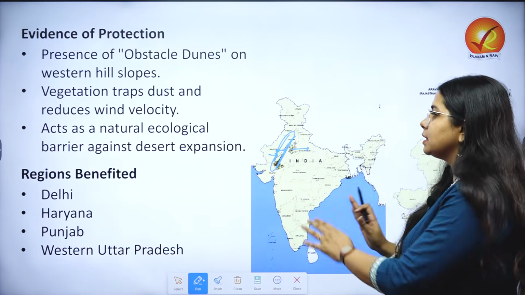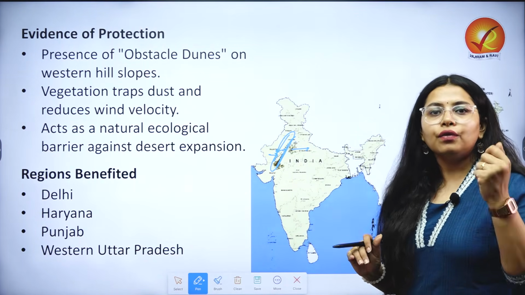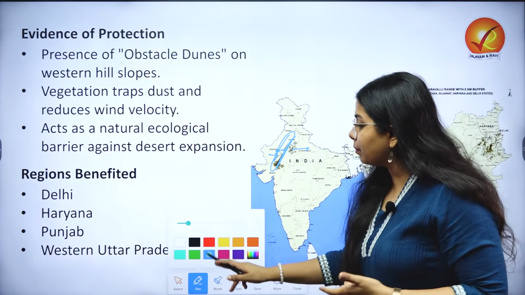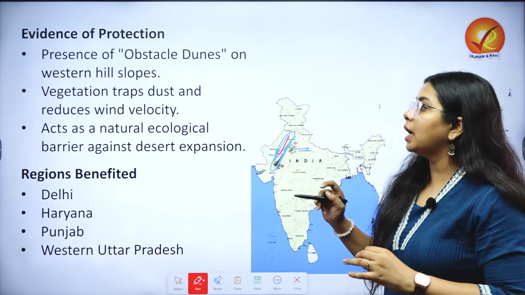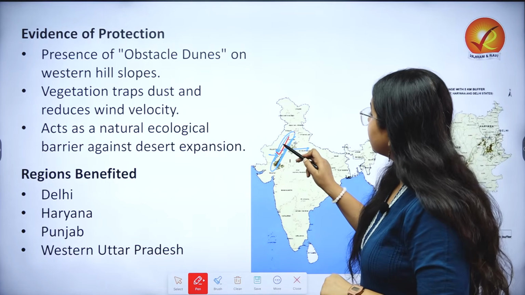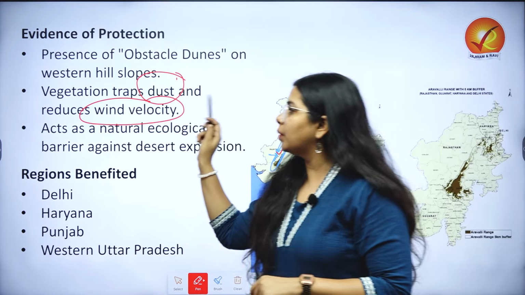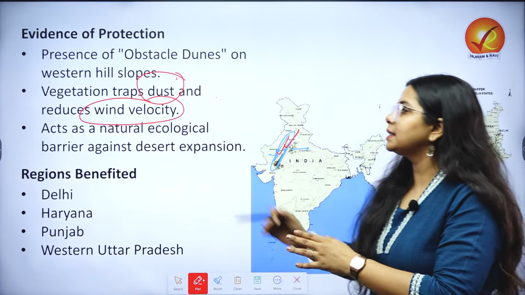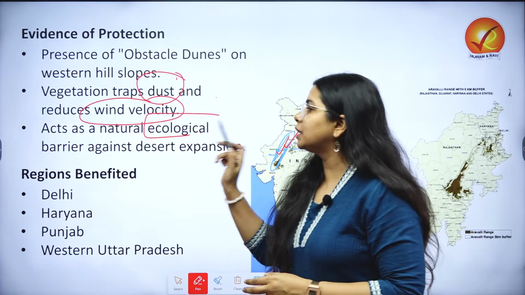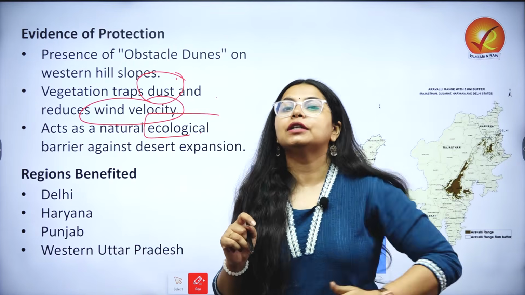And to understand if this happens as a phenomenon or not, there is evidence. For example, sand dunes are present on the western slope. Furthermore, the vegetation along the Aravallis also traps dust and reduces wind velocity. The Aravallis also act as a natural ecological barrier, not just for dust storms but for desert expansion also.